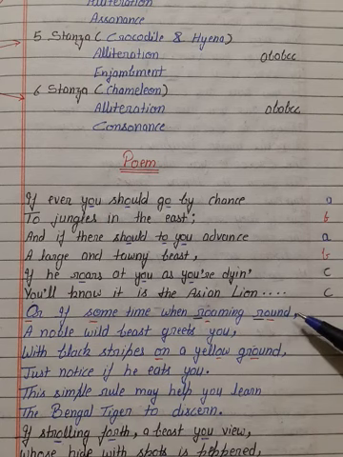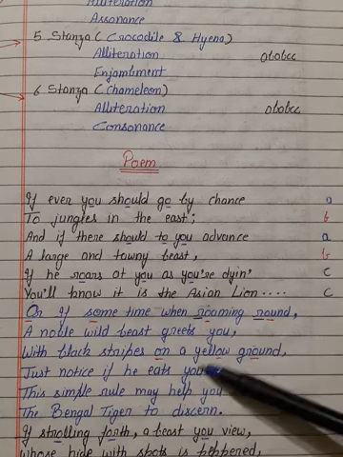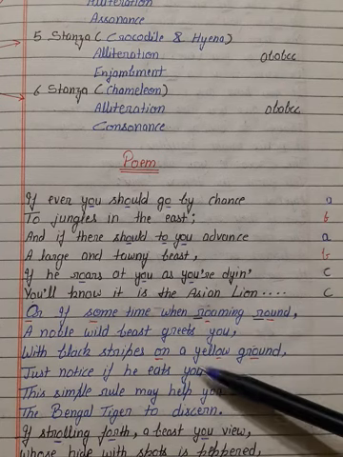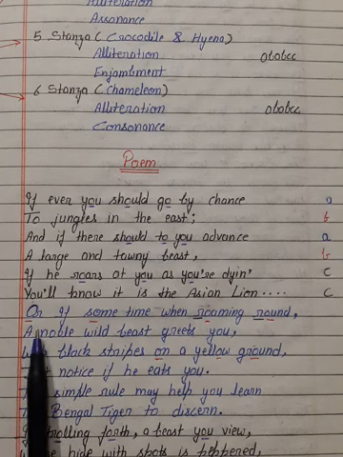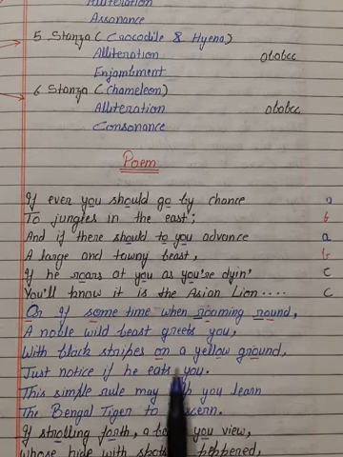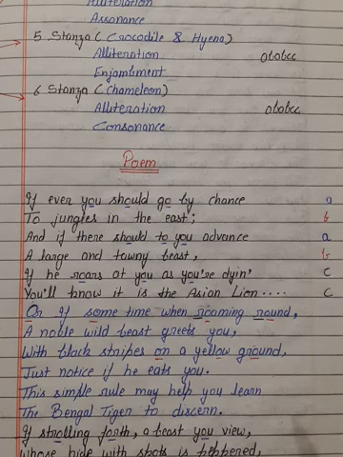Let us see the rhyme scheme. Round rhymes with ground. You rhymes to you. Learn with discern. So the rhyme scheme is ABABCC. If we talk about literary devices, we will observe in the first line the O sound is prominent in or, some, roar, round. In the third line, on yellow ground. When any vowel sound is prominent in any sentence, that is the assonance literary device.